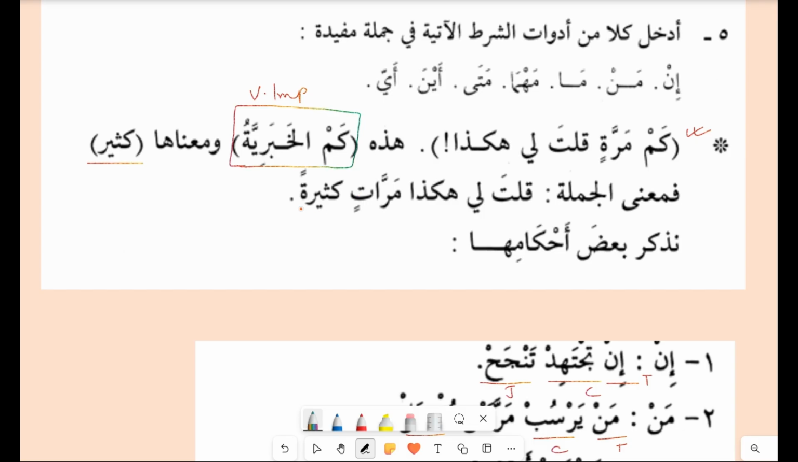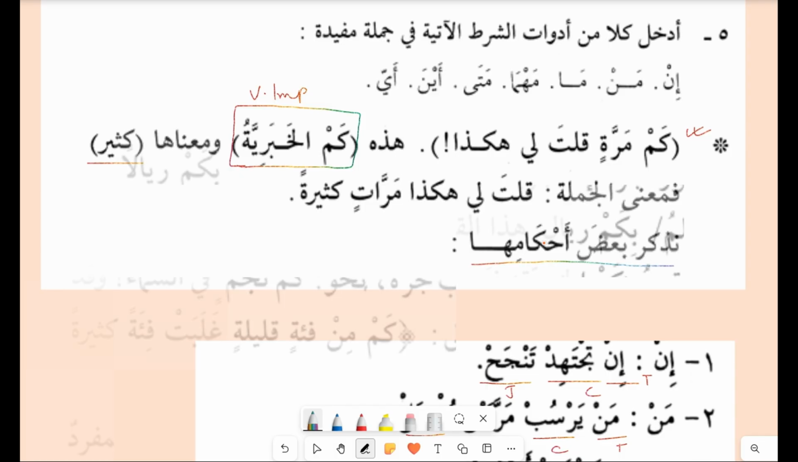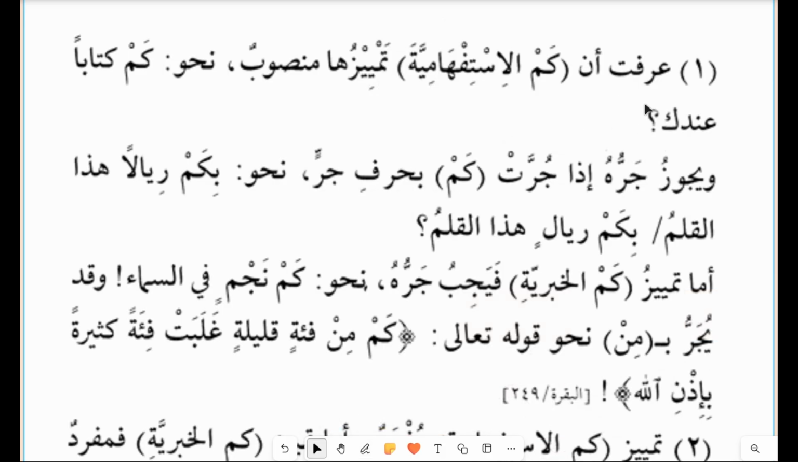So what is the meaning of this sentence? Kam marra qulta li hakadha? The meaning is that you told me this so many times. Marrat kathira, so many times. Nadhkur ba'da ahkamiha. So we will mention some of its rules. Now we will see the rules of kam. Let's learn about the questioning tool kam. 'Arafta anna kam al-istifhamiya. Kam al-istifhamiya means the questioning tool kam. We are talking about kam as a questioning tool.